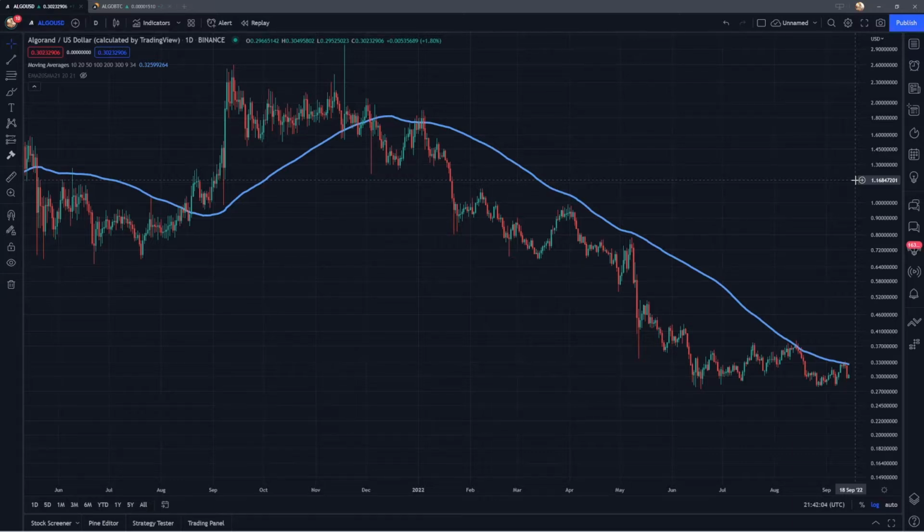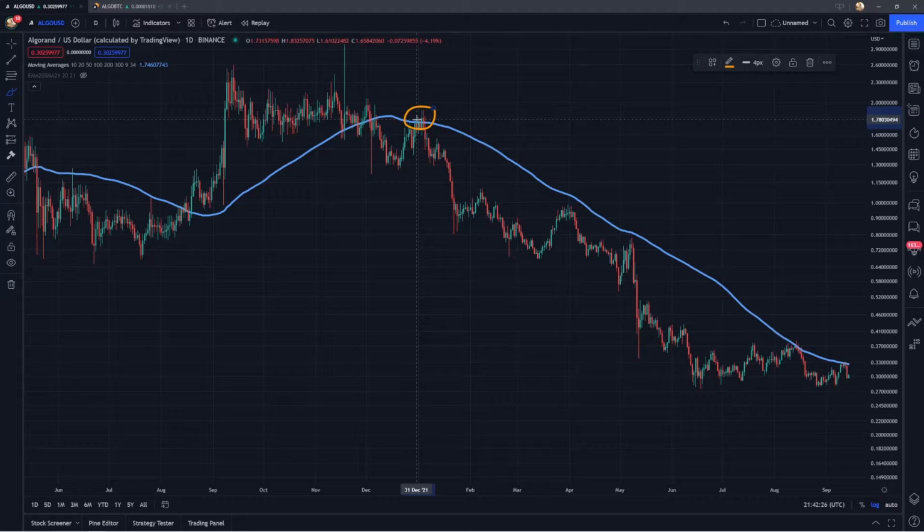So first, I just want to start off with Algorand and look at this moving average here in blue. This is going to be the 100-day simple moving average. And the reason this is going to be pretty important is because this has been the level that Algorand has held as resistance for this entire bear market. You can see really when Algorand started to break down here from these highs around $1 to $2, this was the level where we actually had resistance being held at.